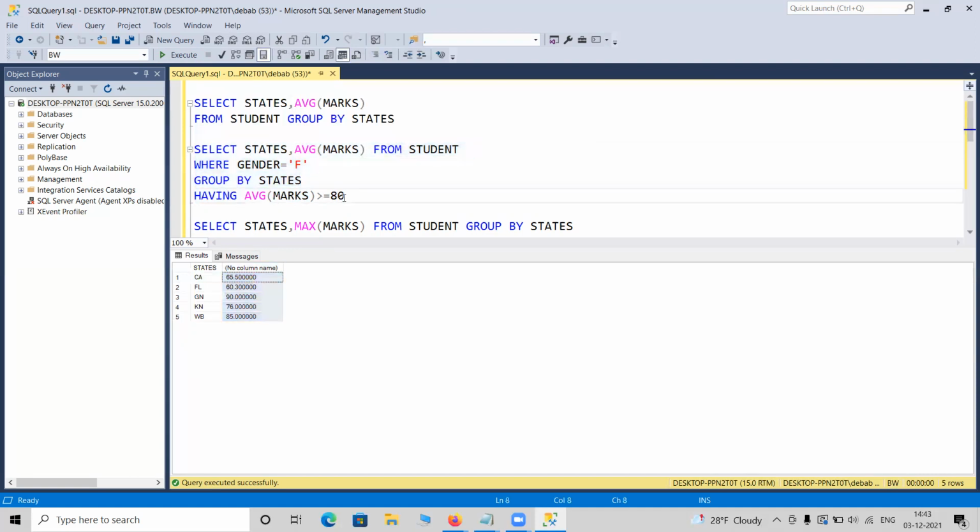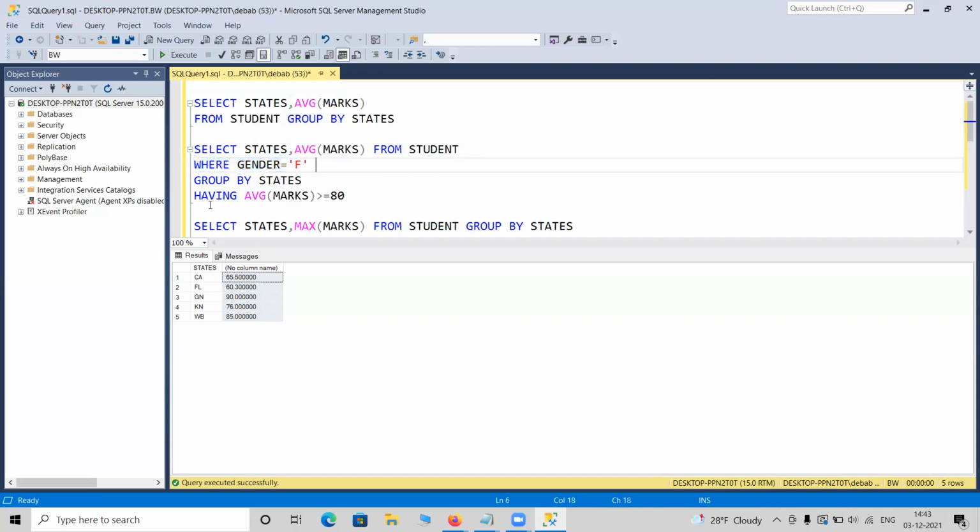For average marks, you cannot put this filter here. It is impossible because we haven't calculated the average marks yet. Only after the calculation can you put this filter. After calculation means after applying group by, after applying the math, like state-wise average marks, after determining this value, only then can you put this filter. So if you apply anything after group by, that is called having. If you put anything before the group by, on the original table, that is the use of where. So make it a thumb rule.